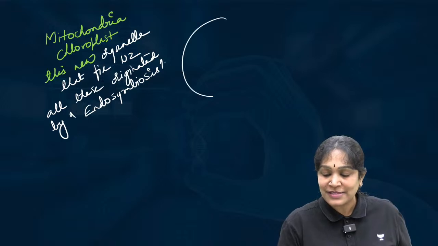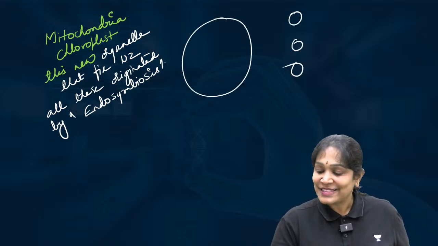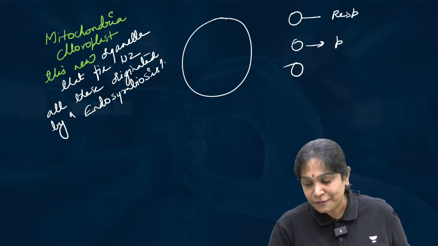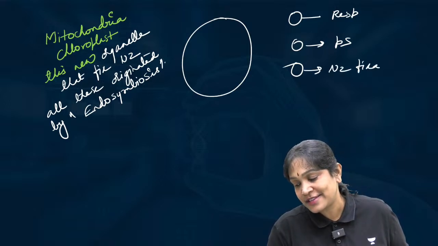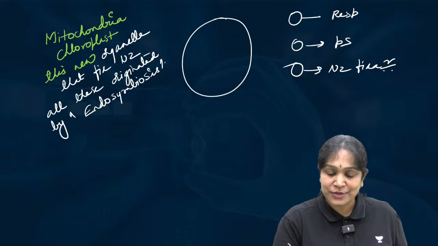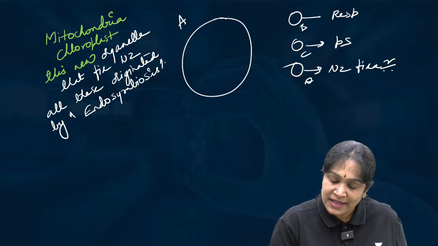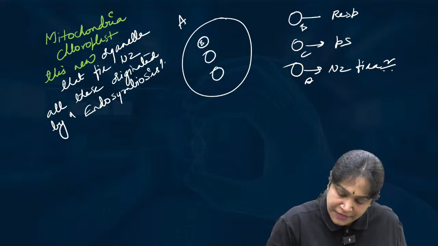Okay, this is a big cell. There are 3 small cells. This cell can perform respiration. This cell can perform photosynthesis. This cell can perform nitrogen fixation. I hope you understood. This is A, this is B, C, D. Then A eats away B, C, D, all of them.